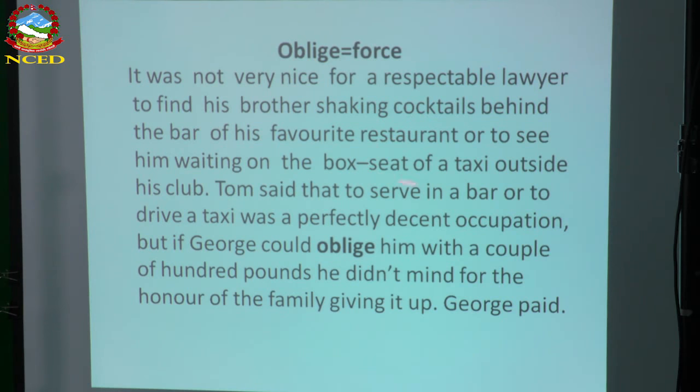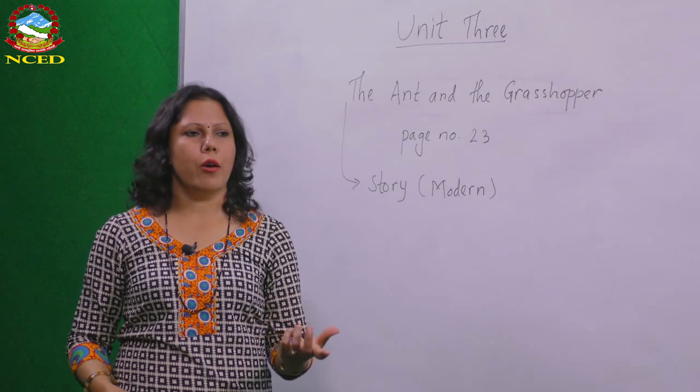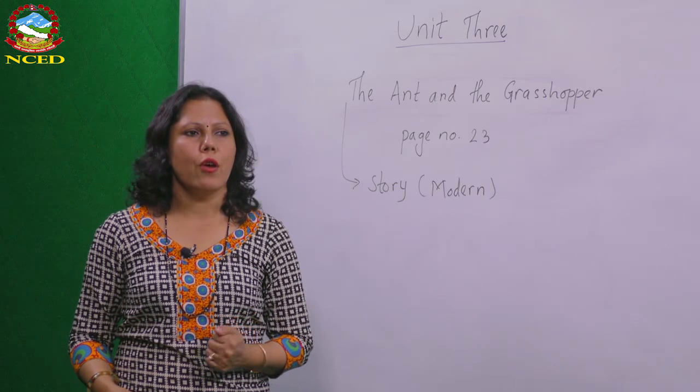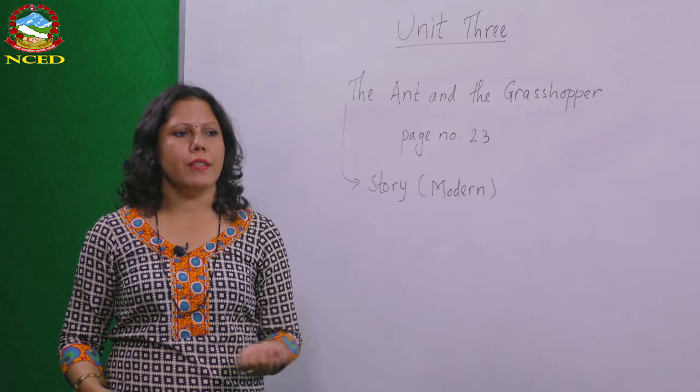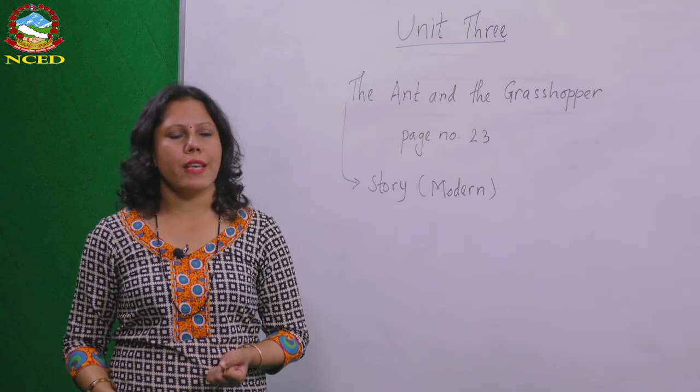So these activities made Judge feel bad because he was a respectable lawyer, and he had a brother who made cocktails behind the bar and waited on the box seat of a taxi outside his club.